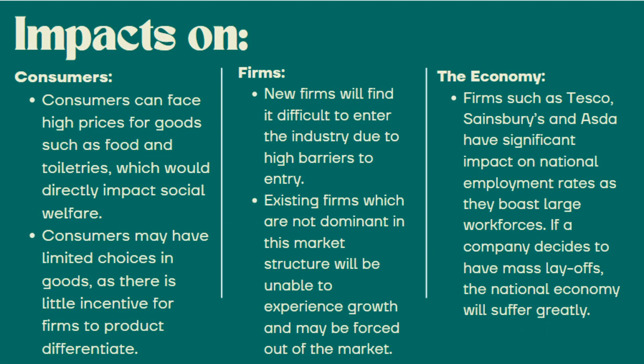The impacts an oligopoly has can be separated into these three categories: consumers, firms, and the national economy. Impacts on consumers can include that consumers can face high prices for goods such as food and toiletries, which would directly impact social welfare in a negative manner. Consumers may also have limited choice in goods as there is little incentive for firms to product differentiate.